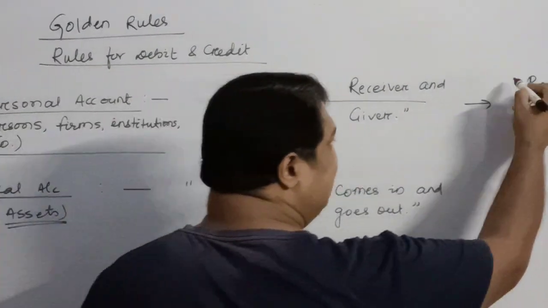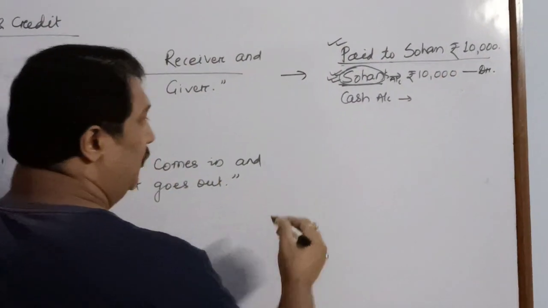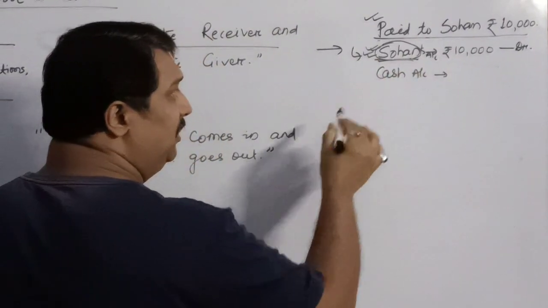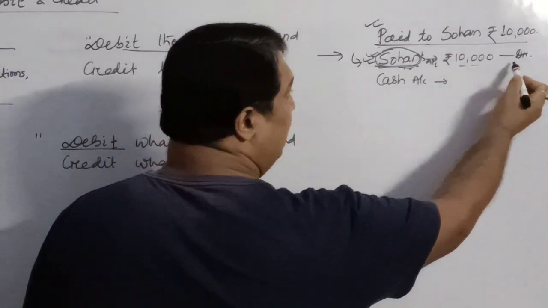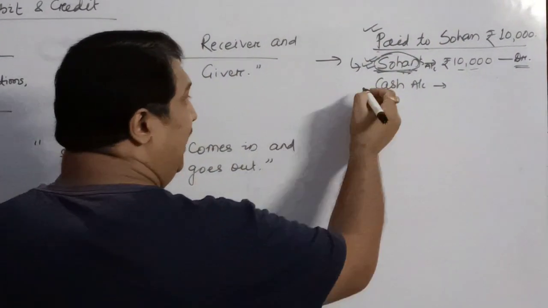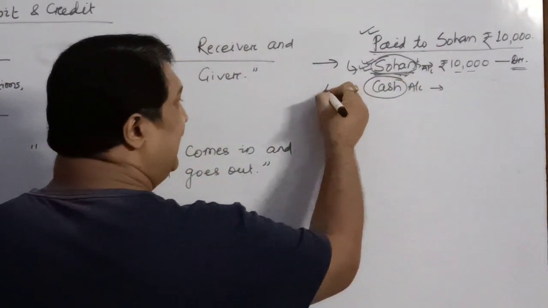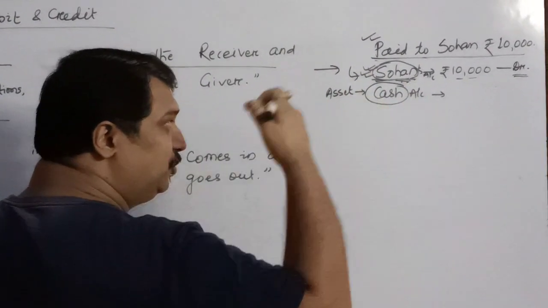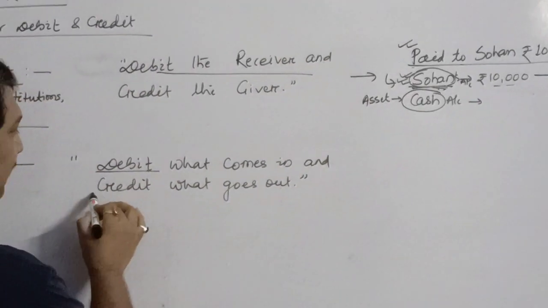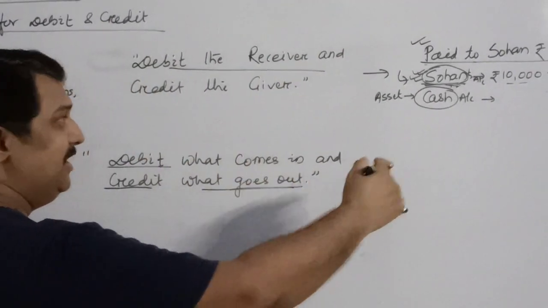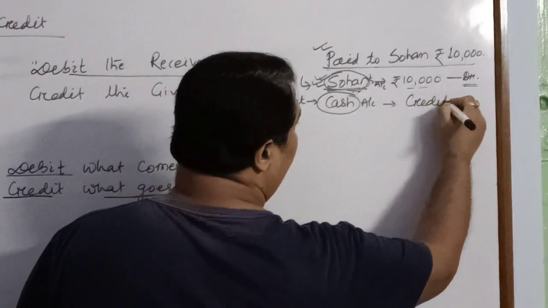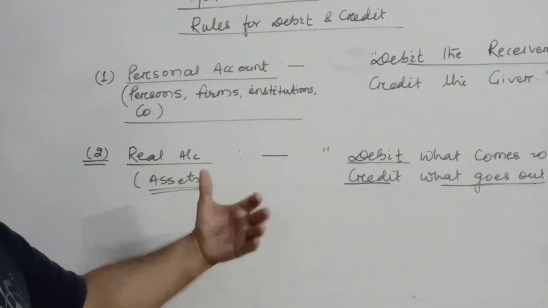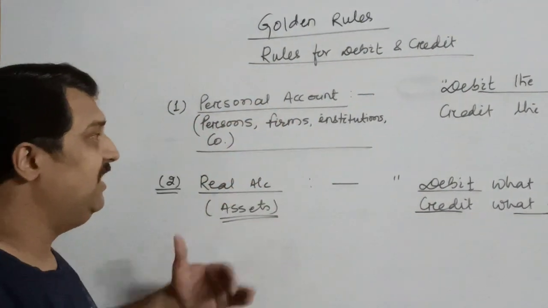I would take the same example, paid to Sohan. What are the two accounts involved over here? One is Sohan, which is a personal account. Since he was the receiver, his account is debited. But what is related to cash? Cash is an asset, and when we are paying, cash is going out. So based on the rule, credit what goes out. Since cash is going out, it will be credited. So children, this is how we identify and pass journal entries based on these various accounts.